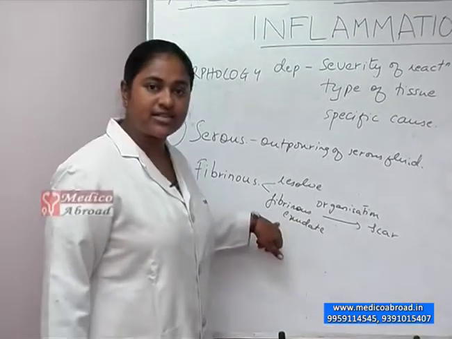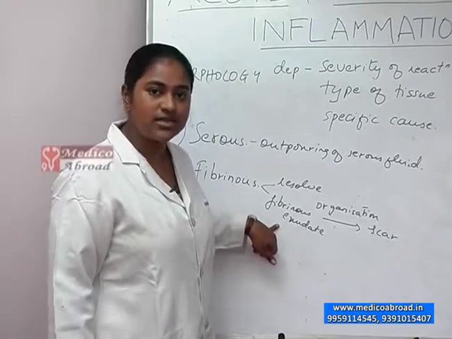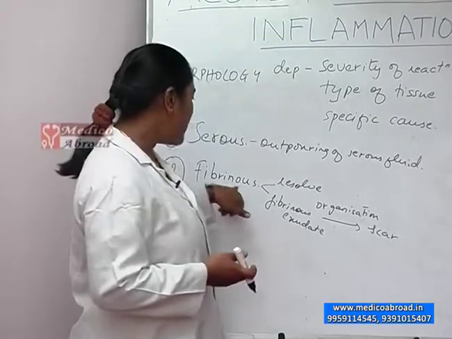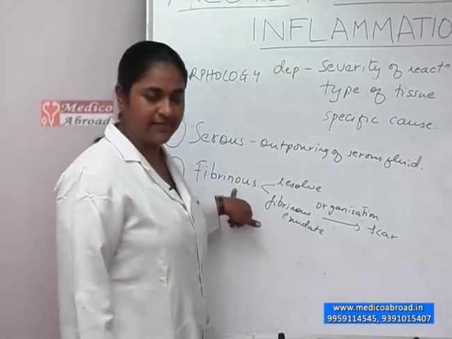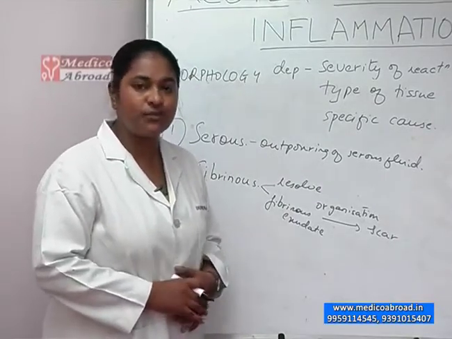This occurs characteristically in lining of organs. For example, the heart, the pericardium, may have a fibrinous pericarditis, or it may also occur in the meninges, that is the covering of the brain.